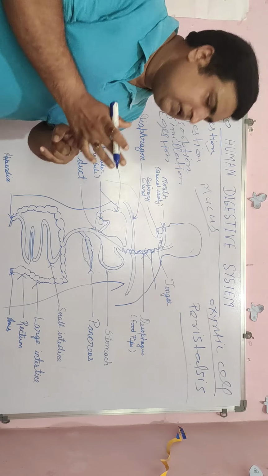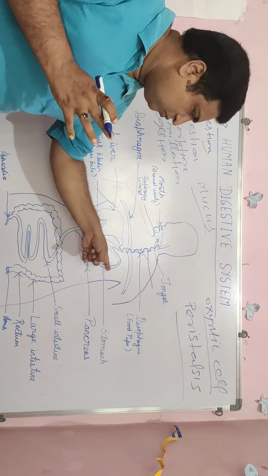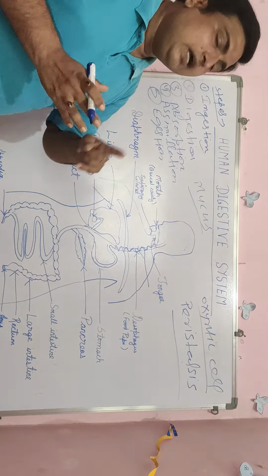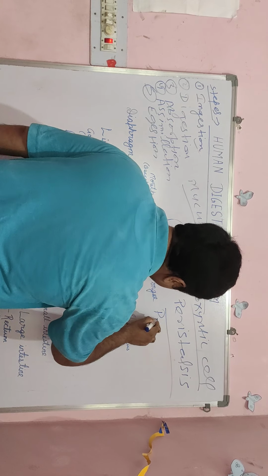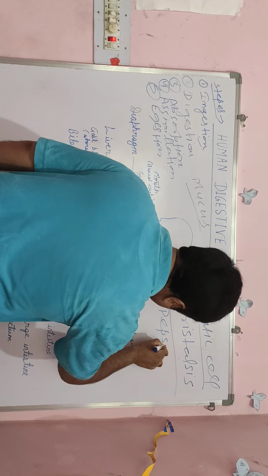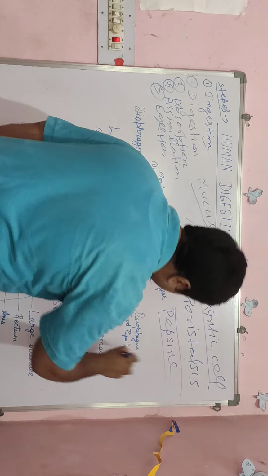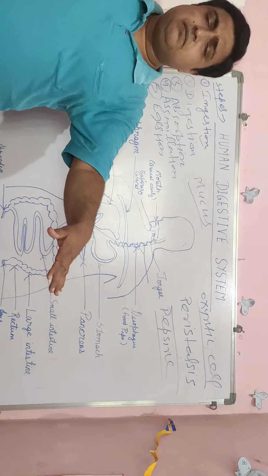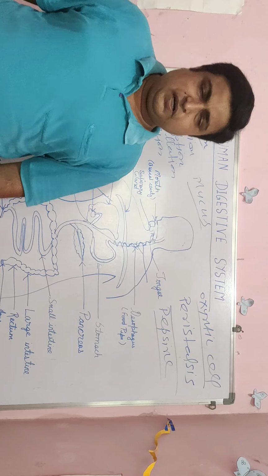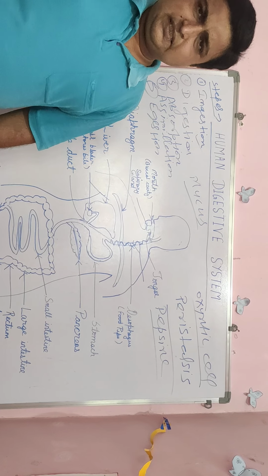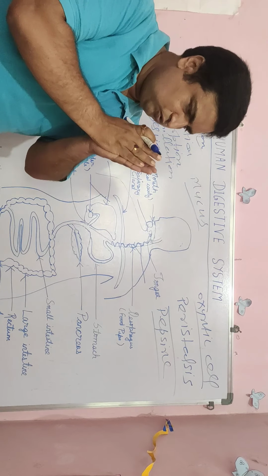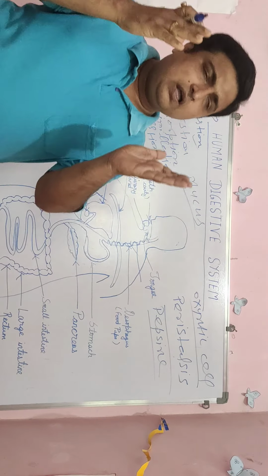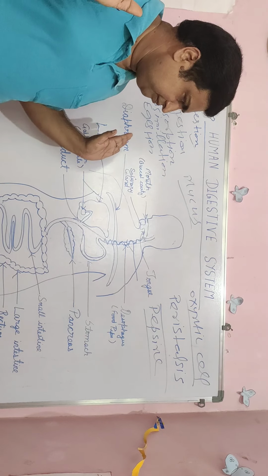Second is mucus, which develops a protective layer around the stomach. And third is pepsin. Pepsin breaks down protein substances into amino acids.